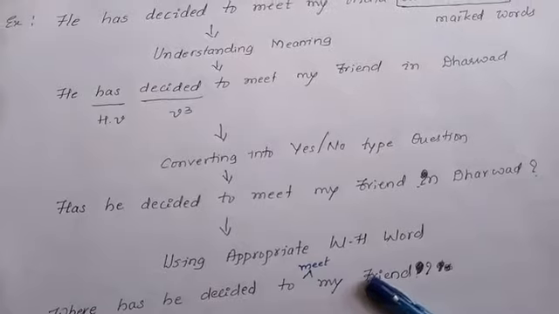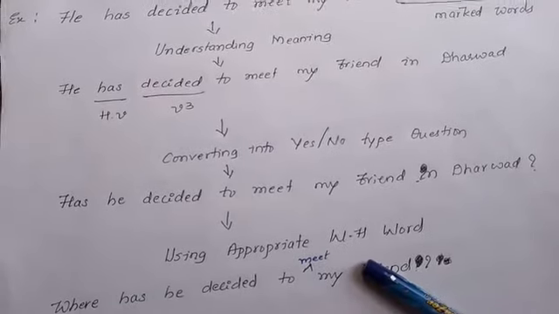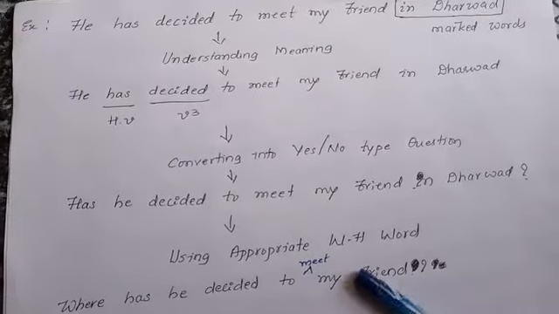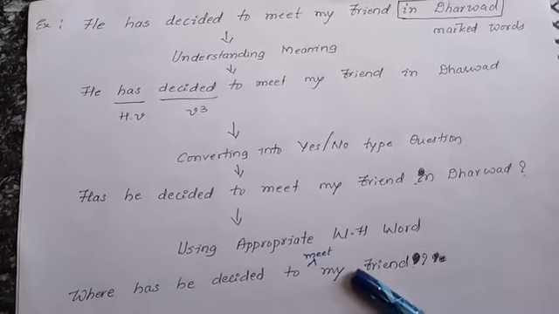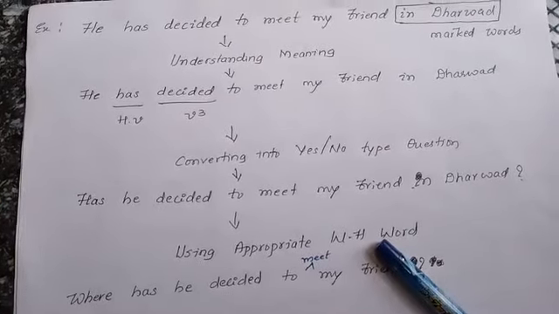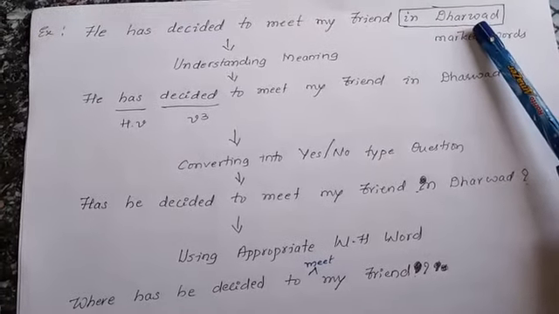After this, we have to use a WH word. And what kind of WH word can we use? That once again is related to the marked words.